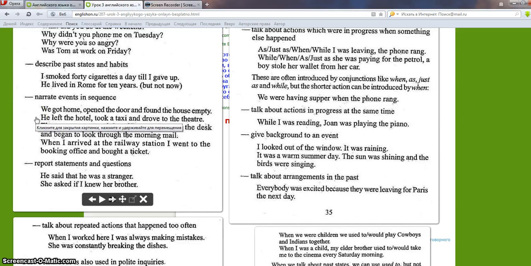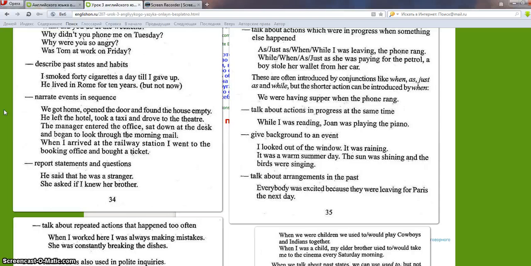Narrate events in sequence or chains of events. We got home, opened the door, and found the house empty. He left the hotel, took a taxi, and drove to the theatre.